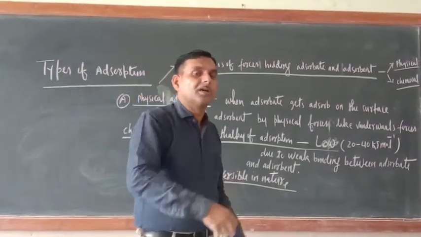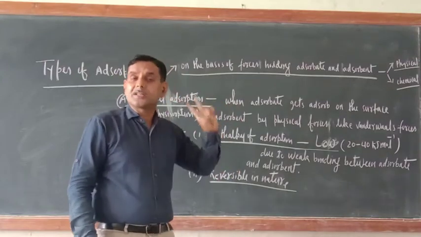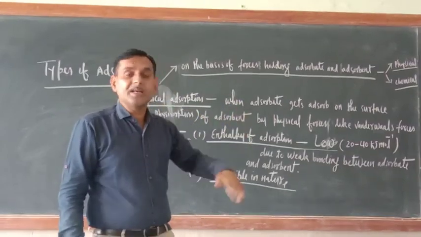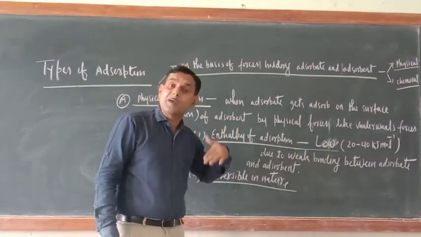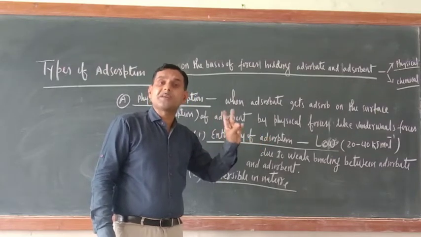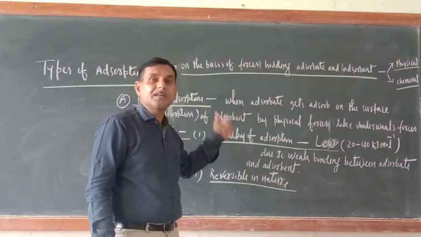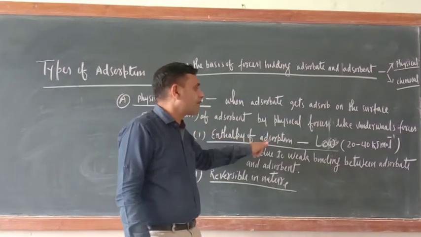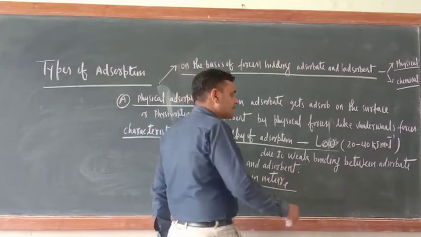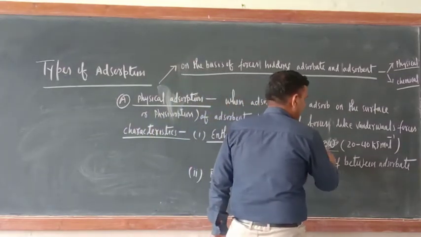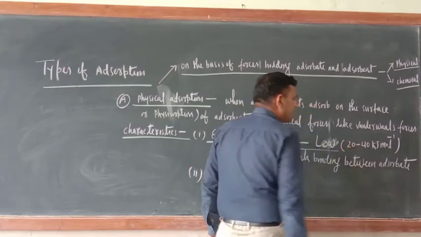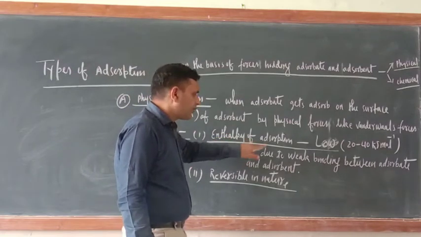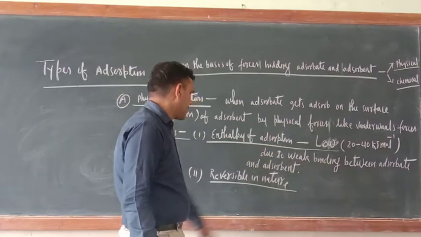So in adsorption, there is always bonding between adsorbate and adsorbent. That is why some amount of energy is released. It may be less or more, but energy must be released. Since it is physical adsorption, the amount of energy released is known as enthalpy of adsorption, and its value is low, that is 20 to 40 kilojoule per mole, due to weak bonding between adsorbate and adsorbent.